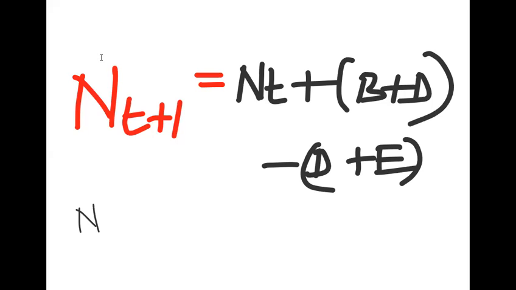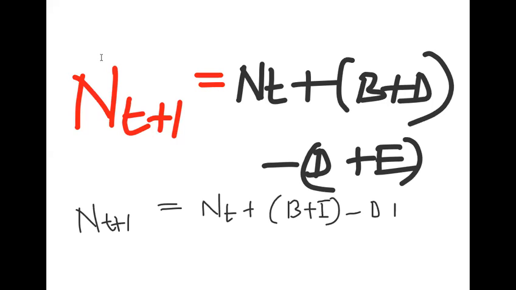Next, I am writing one more statement. N(t+1) equals N(t), the current population, plus B plus I minus D plus E. Choose the option. Second option. Second option, so no need to go for the third option.